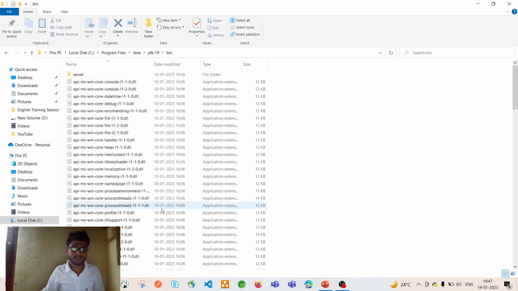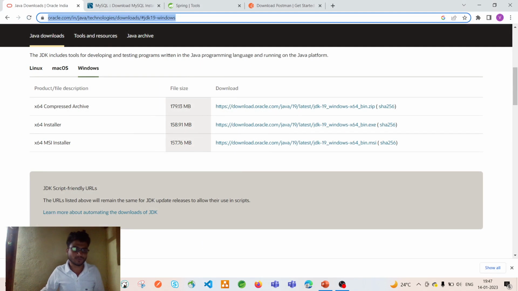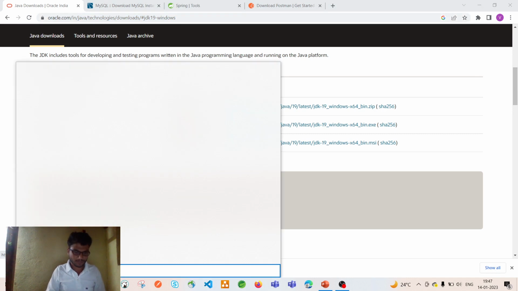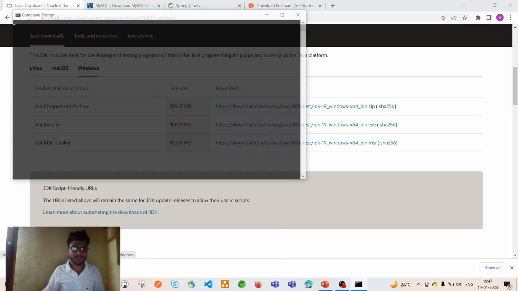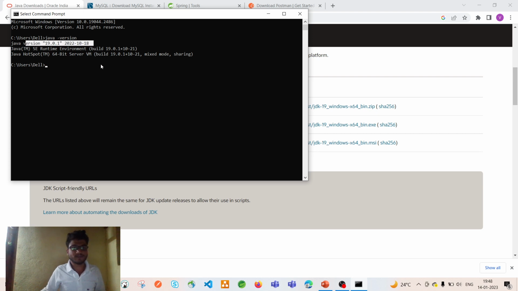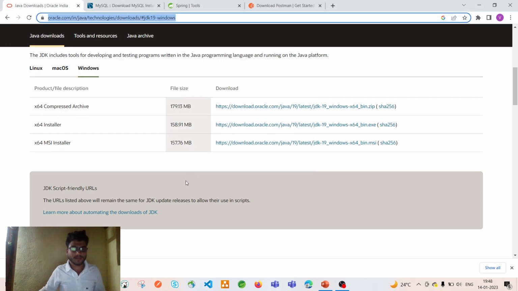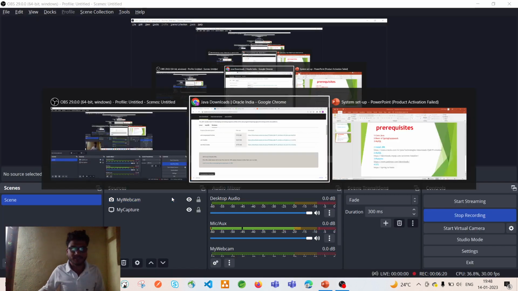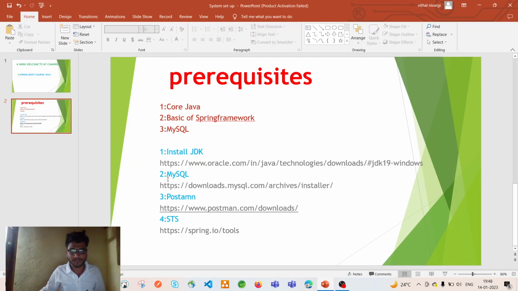Once you do that, after that you can go to the command prompt, type cmd, hit enter. Then type java -version. If you hit enter, you can see the Java version. I already installed JDK in my system, and here is what I can see. I hope you do this. Once JDK is installed successfully, you can come to the next point, which is MySQL.